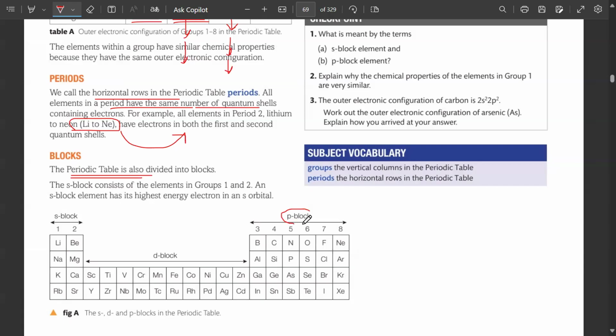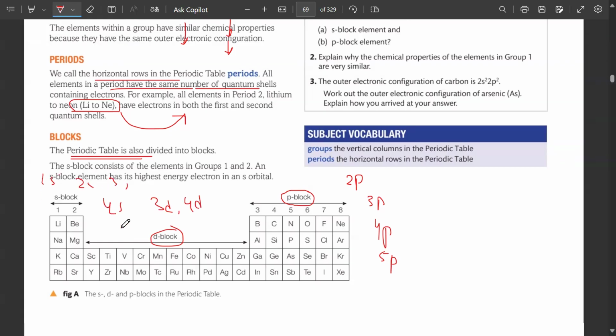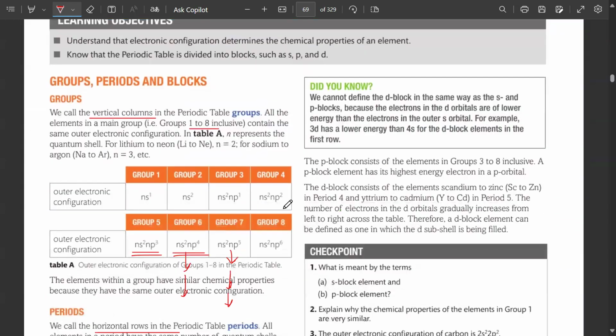Group 3, 4, 5, 6, 7, 8 के जो भी electronic configuration होगी, it would always end up with 2p, 3p, 4p or 5p. D block elements would always end at 3d or 4d. S block elements would always end at 1s, 2s, 3s, 4s. That is how we name these blocks in which they are present.